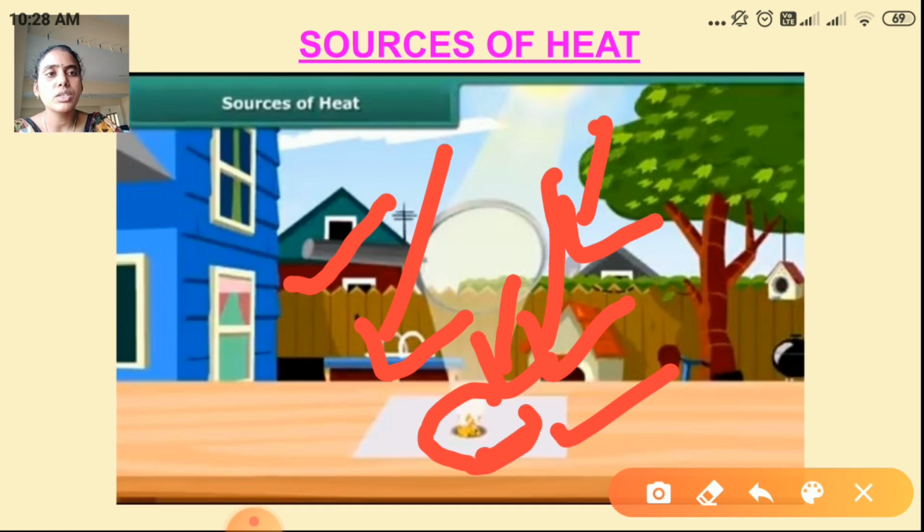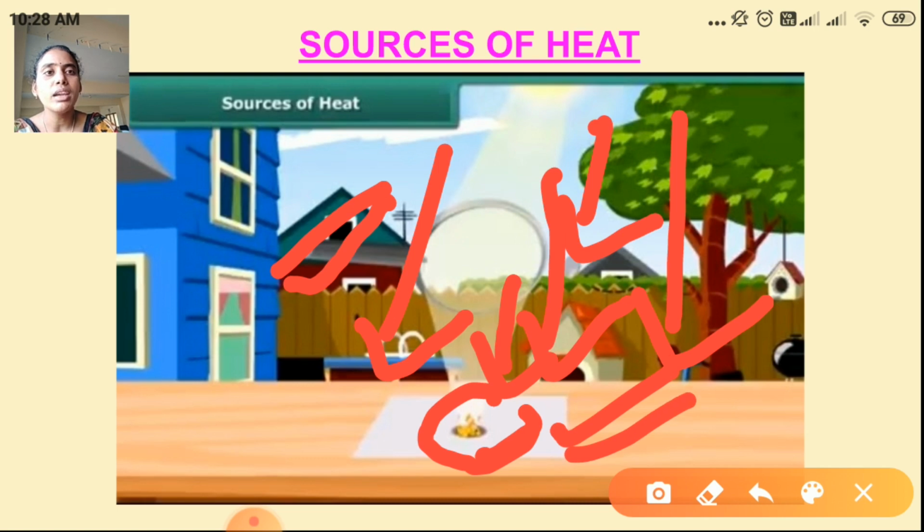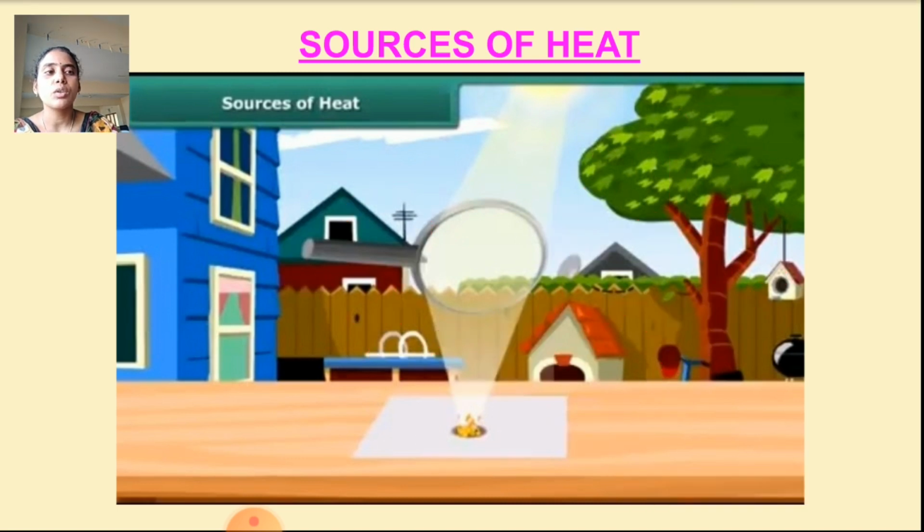I hope you understood this one. The sun rays fall on the white paper, and here we use the magnifying glass. With the magnifying glass focusing the sun rays on the white paper, the paper will be burned. So here, heat is produced. Before, the paper was cold; the heat goes from the hotter body, the sun, to the colder object. So this is also one of the sources of heat. I think you all understood about the sources of heat.